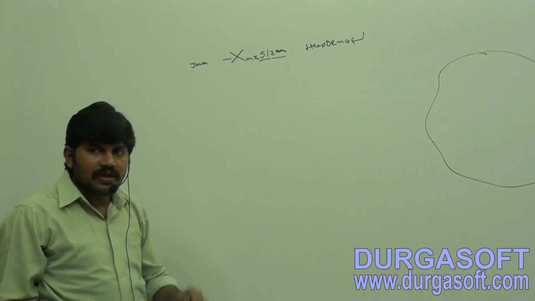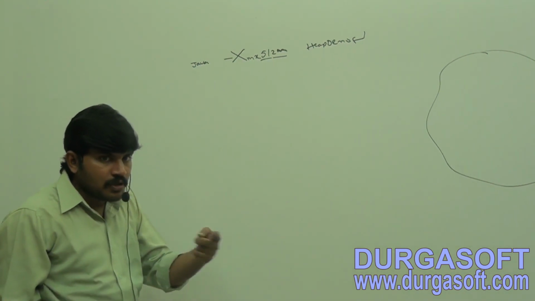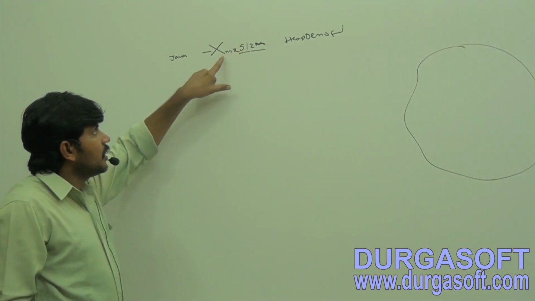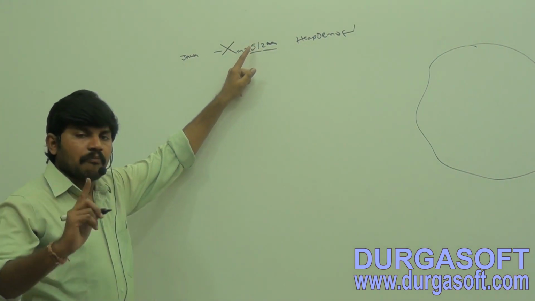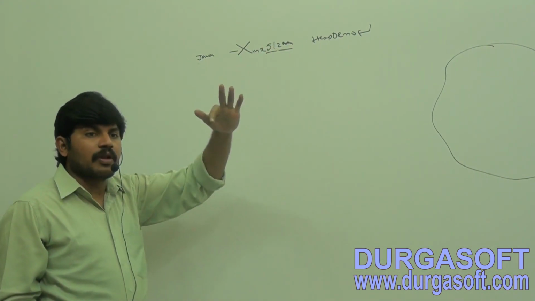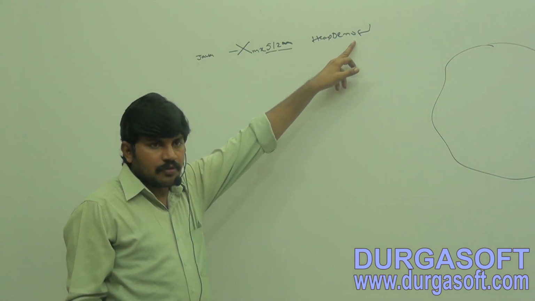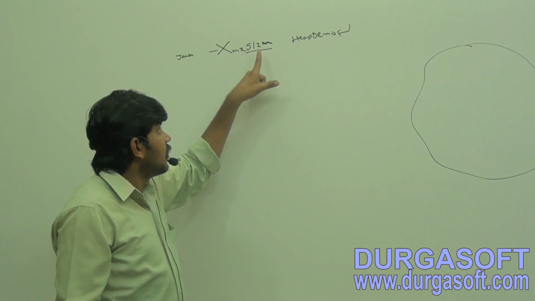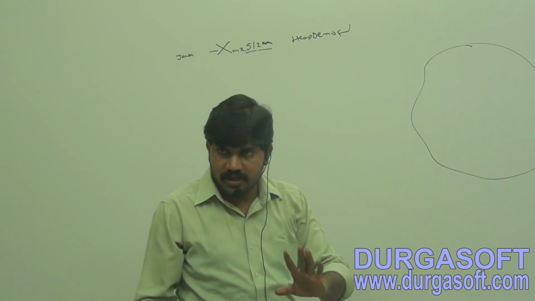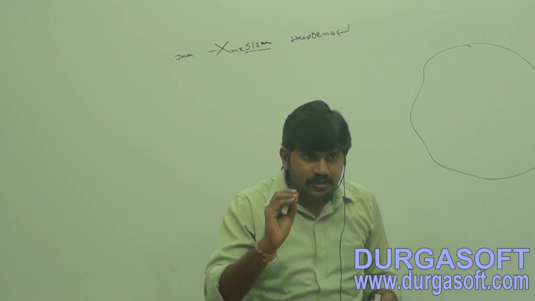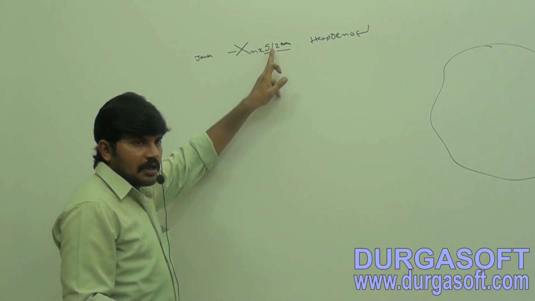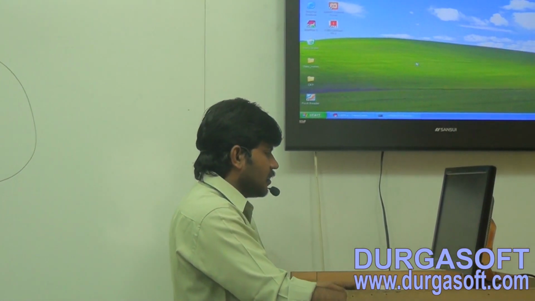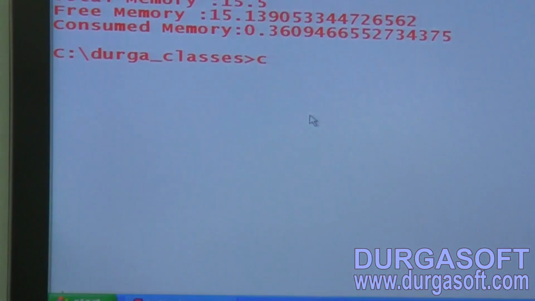Are you getting it? Actually, what is the maximum heap memory available in my system? 247 or 256. But if I execute this one, it will set maximum heap memory as 512 MB and then execute HeapDemo. Within HeapDemo, I'm printing how much max heap memory is there. Now automatically I will get this value. Are you getting? The -Xmx option we can use to increase heap memory, right? Are you able to understand? Now observe this one, sir.